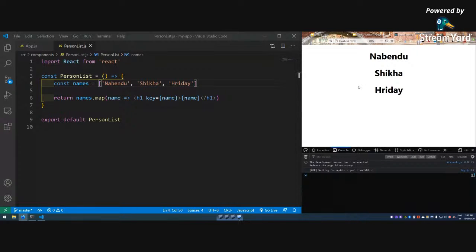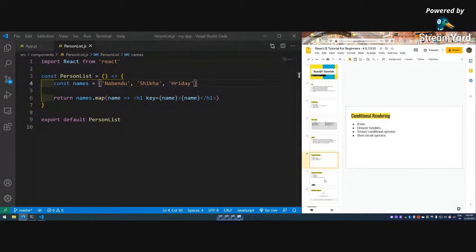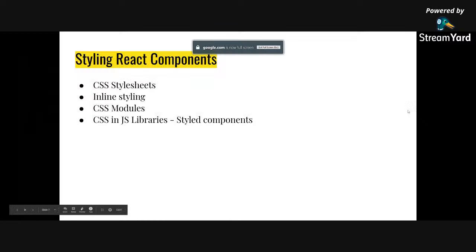Now let me show what we're going to do. We are going to learn about styling React components. We have already seen that we can use CSS.